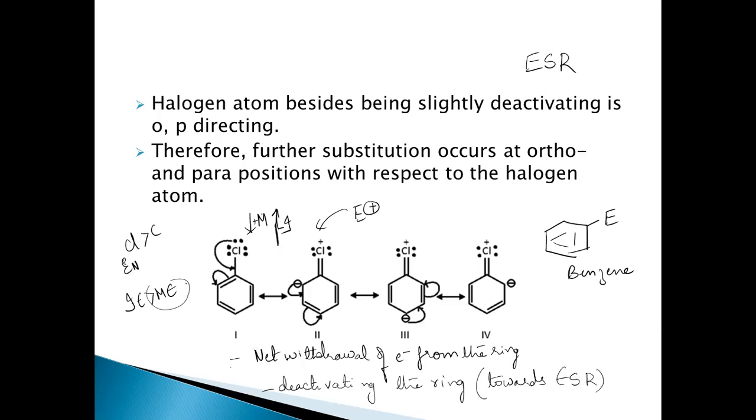That is why these halobenzenes, that is haloarenes, are less reactive than benzene. So benzene is more reactive towards electrophilic substitution reactions. So slightly more drastic conditions are necessary for these reactions to occur. They do occur, but slightly drastic conditions are necessary.